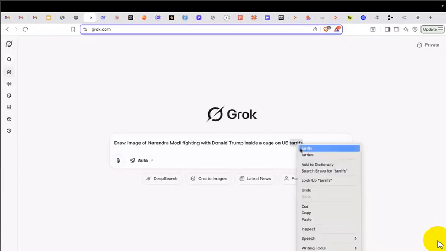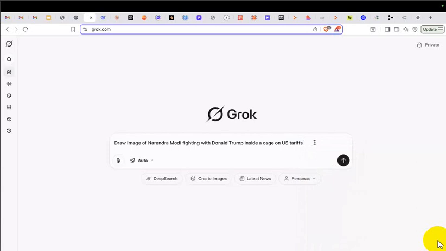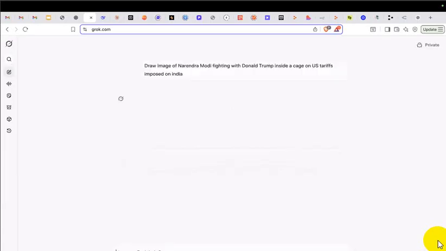So the purpose here is I'm writing something in that context on my blog or on my website or on my LinkedIn. I want a quirky poster for that. There is something versus, fighting with Donald Trump inside a cage fight on US tariffs imposed on India. Something like that. So I'm writing my article, I want a very good poster.